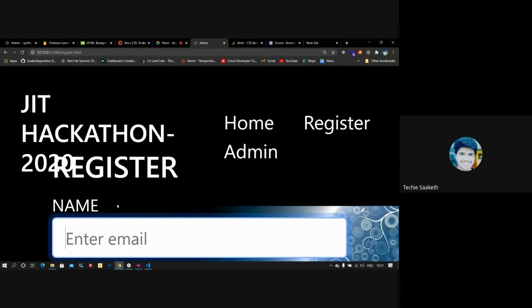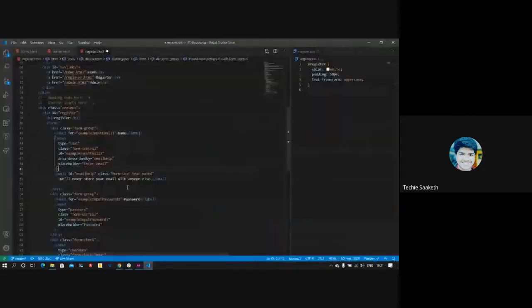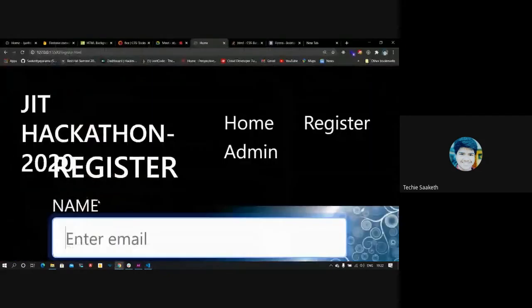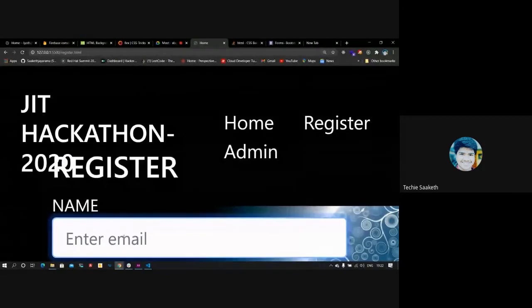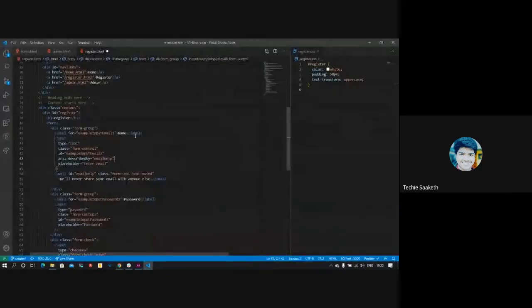So why is it getting focused? Because the label has an attribute called for, which is set to some text, which is the same as the ID of the input element. So when you click on this name, this text box gets highlighted. Since we are not taking input email, this can be anything, and I'm just making it name.